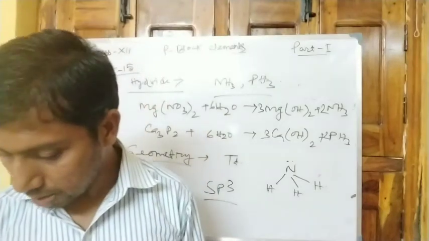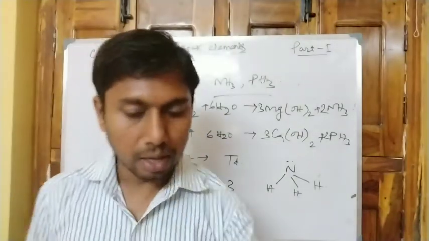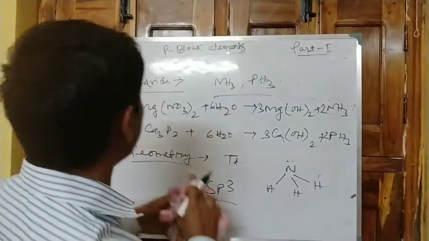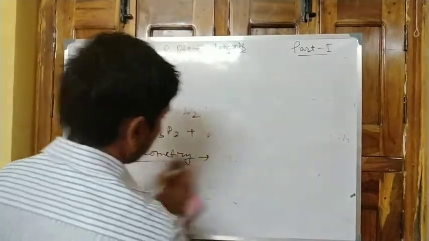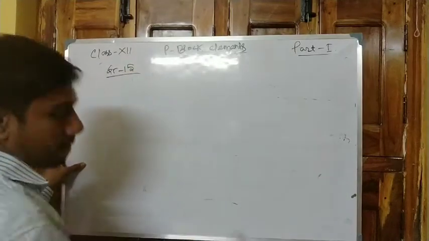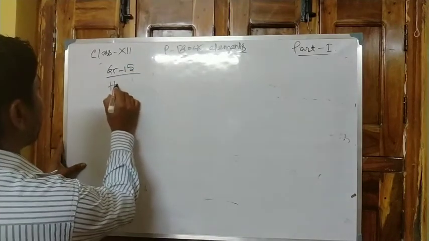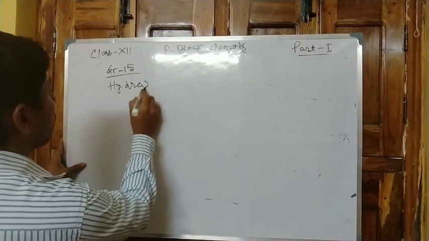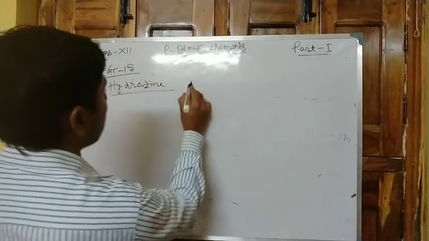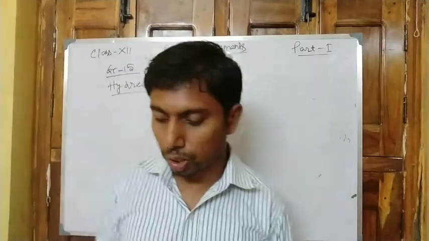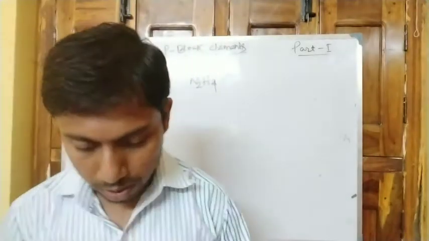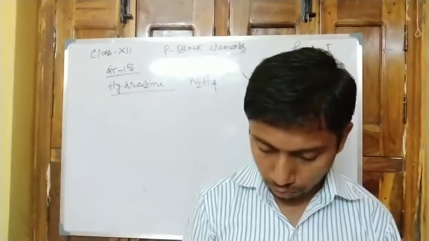Another hydride is N2H4, that is hydrazine. Here two NH2 units are joined by covalent bonding.